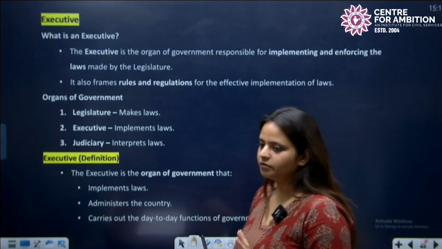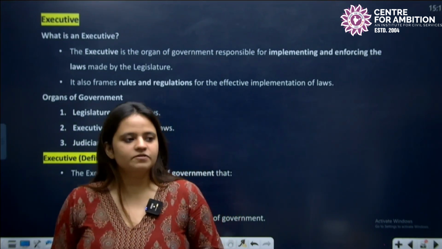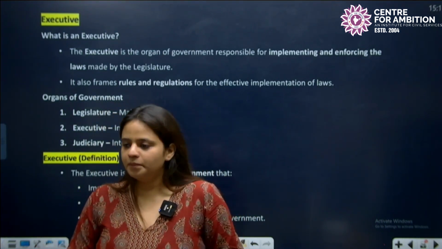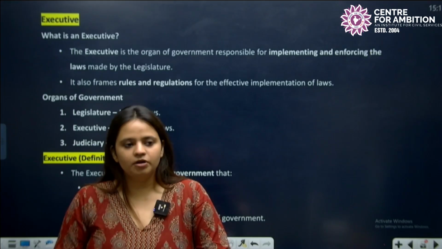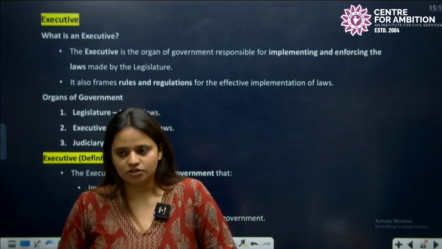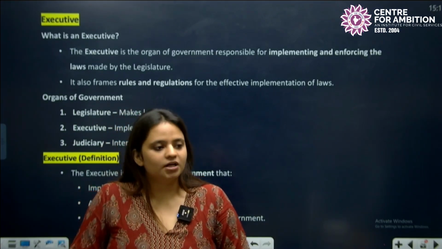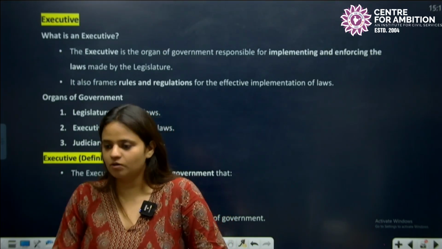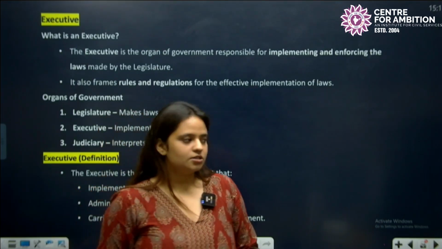When I talk about executive, it is a body of people that are responsible for implementing laws that are made by the legislature. They are responsible for enacting and implementing laws that are made by the legislature.